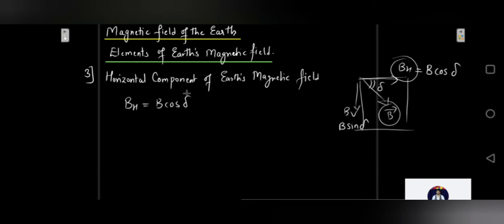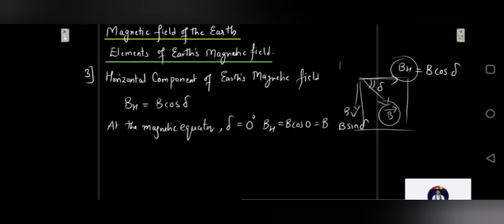From this equation also you can find out. At the magnetic equator, what is the angle of dip? At the magnetic equator, angle of dip is 0 degrees. So what will be the horizontal component of the magnetic field at the equator? It is going to be B cos 0, that will be nothing but B. That will be nothing but the total magnetic field.